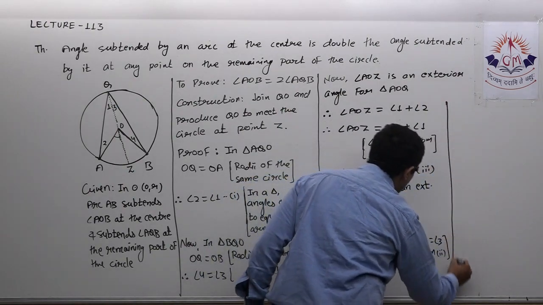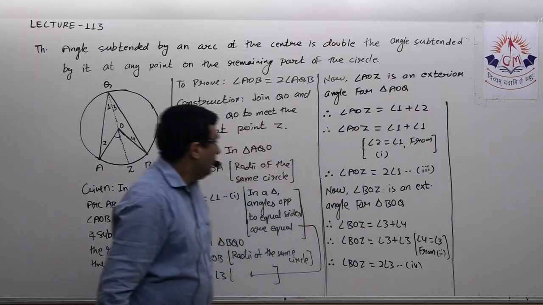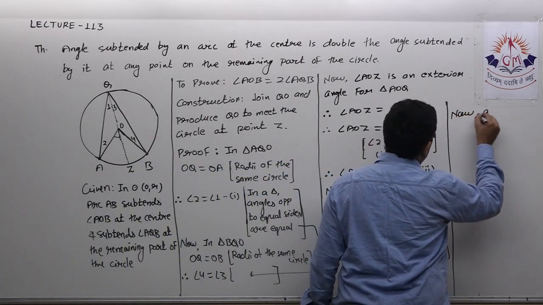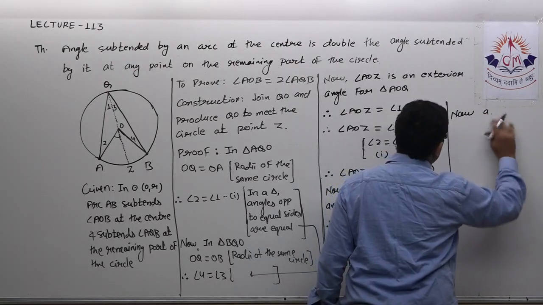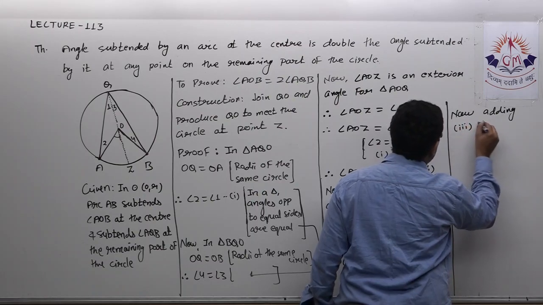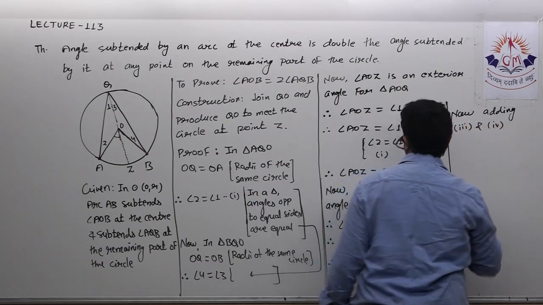Now, when I add equation 3 and 4, adding third and fourth, what will I get?